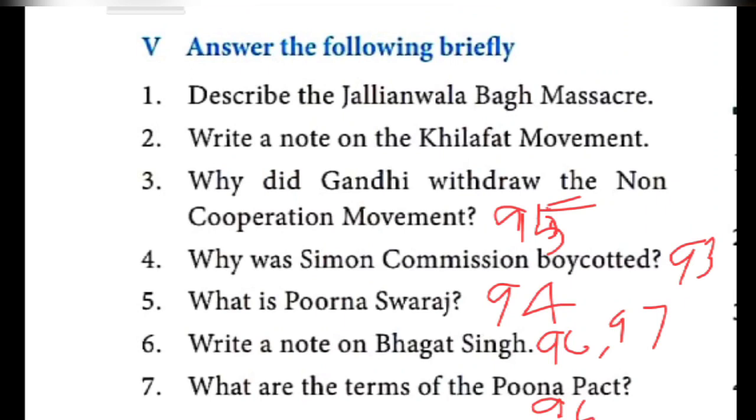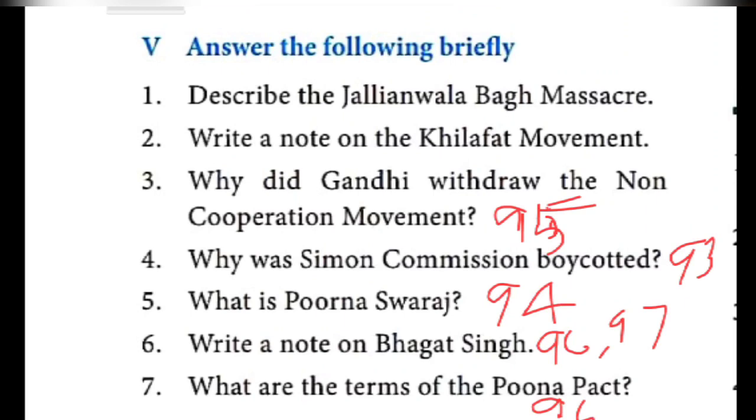You can take page number 95. I told you already many times, you have to write point wise only. Please follow. Page number 95: why did Gandhiji withdraw the non-cooperation movement? What is the reason?